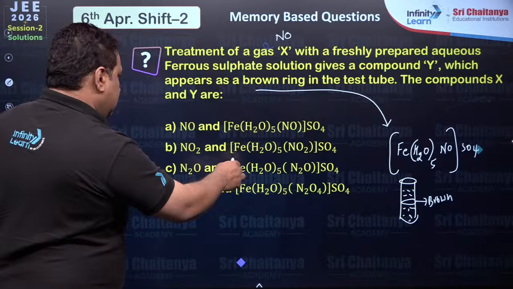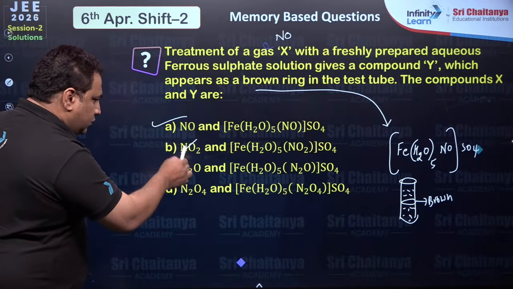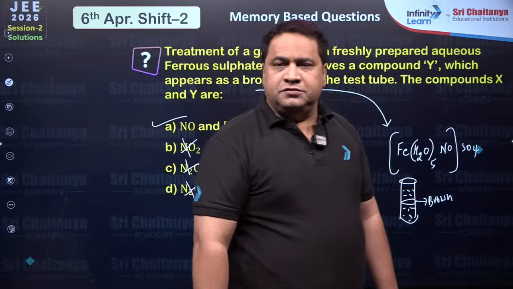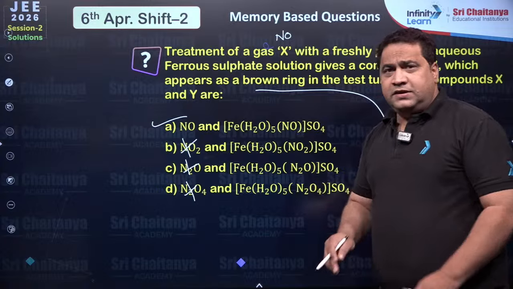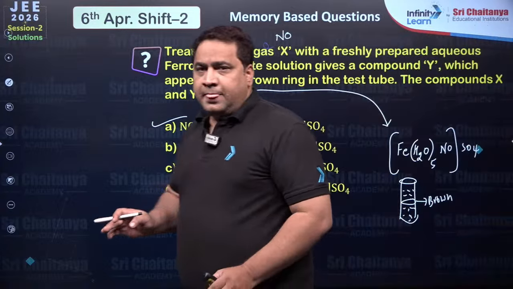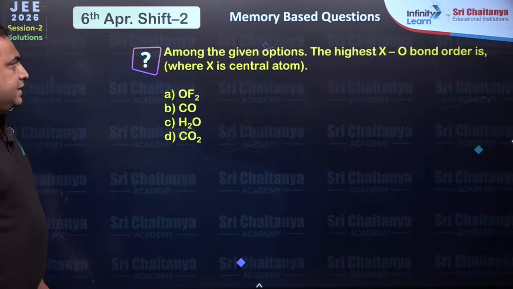So the answer is which one? Option first one, because others are not matching. NO2 is there here, N2O, N2O4, it's not matching. Got it, dear students? Very, very easy, very simple questions. Okay. In this paper, some questions came standard, some questions came very easy.